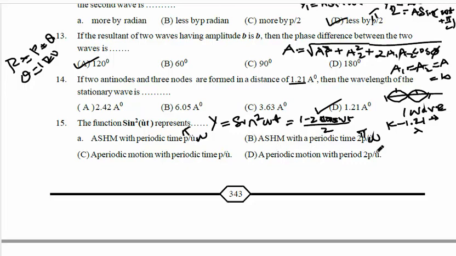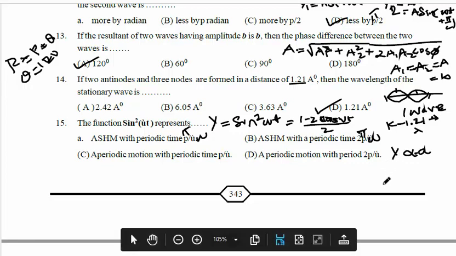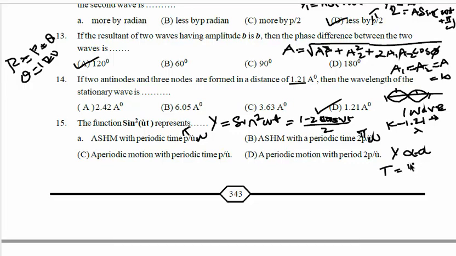If you rearrange these terms, acceleration is directly proportional to displacement, with a negative sign. Then, after comparing, you will get the time period T equal to pi by omega. So it is an SHM equation with time period pi by omega.